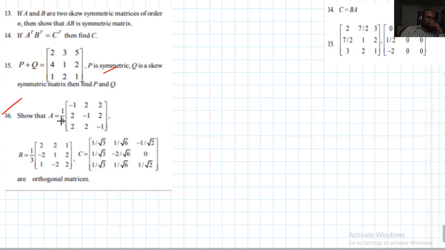16th problem. A given, B given, C given. You can show that they are orthogonal. Just A into A transpose equal to I should be proved. You people can complete that problem.